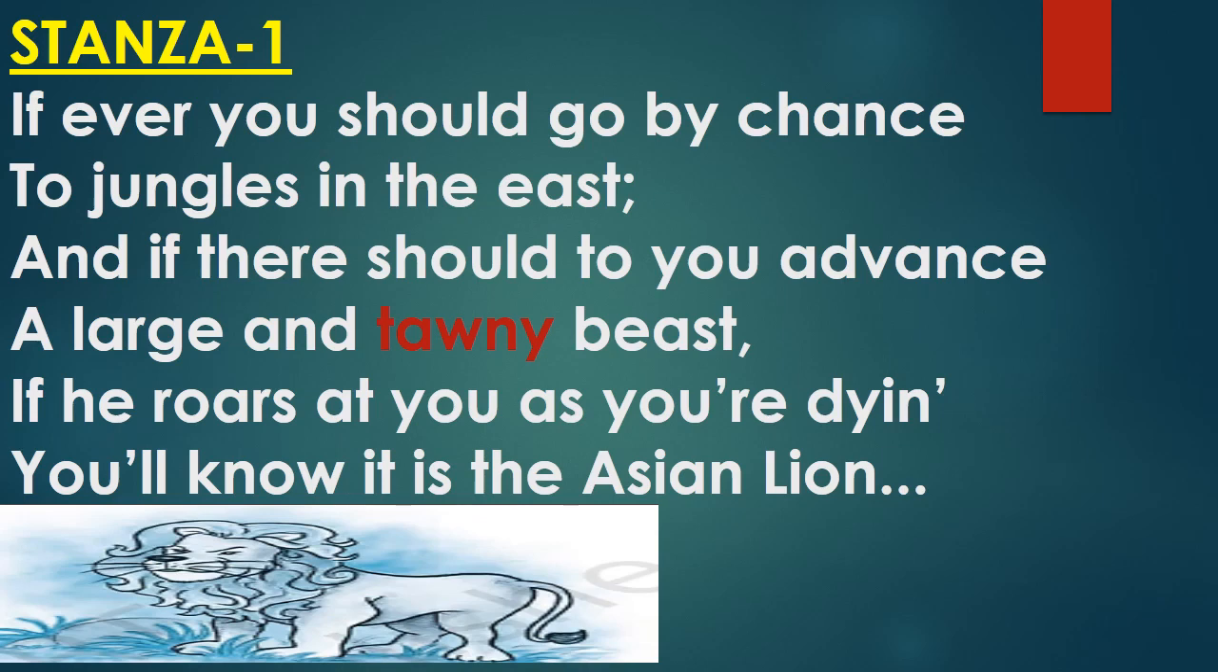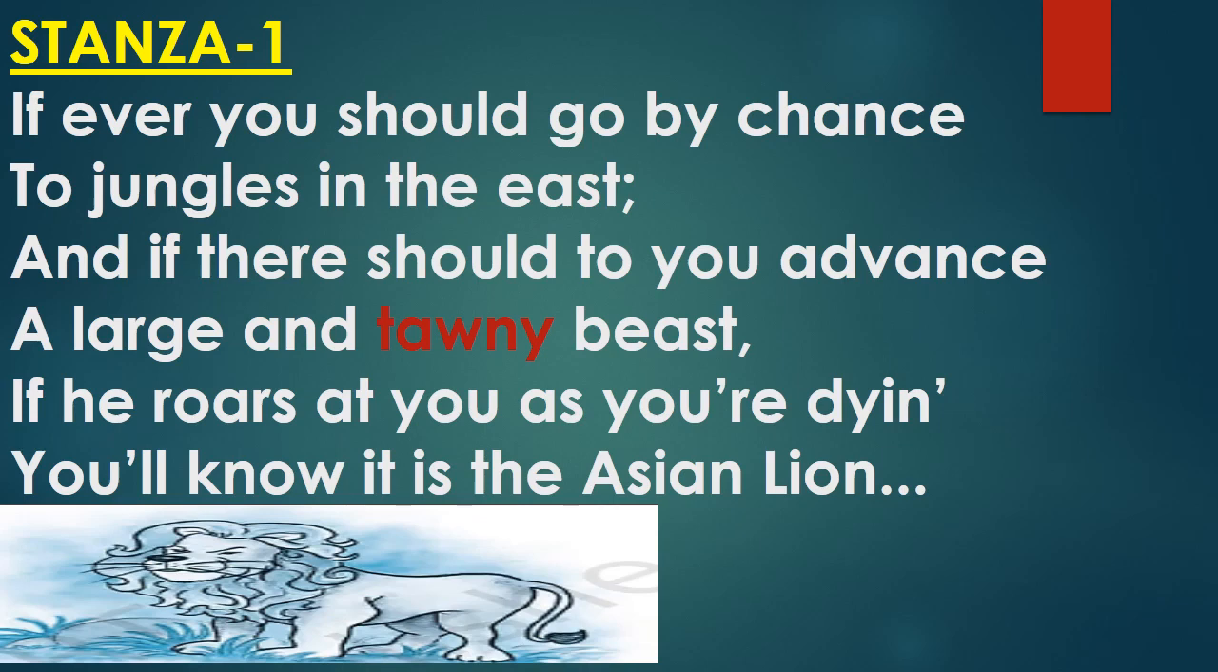So the poet is telling us how to identify the Asian lion in this stanza. She says, if you happen to pass through some jungles in the east, you can there find a large brownish yellow beast advancing towards you, coming towards you. He will at once pounce upon you, and if he roars so loudly that you feel as if you are going to die.